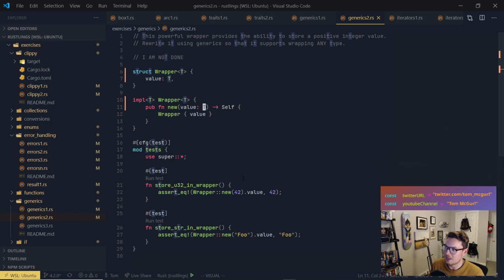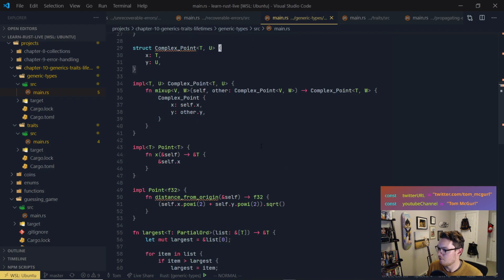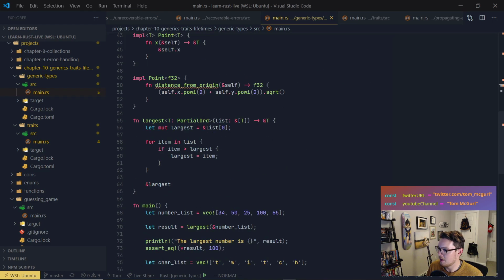So what we're doing is we're using T. Of course, we could be specific. In this case, since it's only using unsigned 32-bit integers and foo, we could even say that it only accepts things that support the copy trait, right? We can get specific with it. And we've done that here where we've made sure that it implements a particular trait.